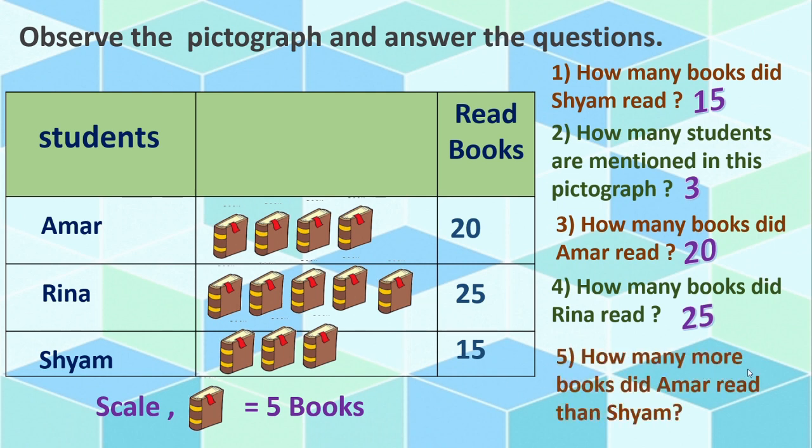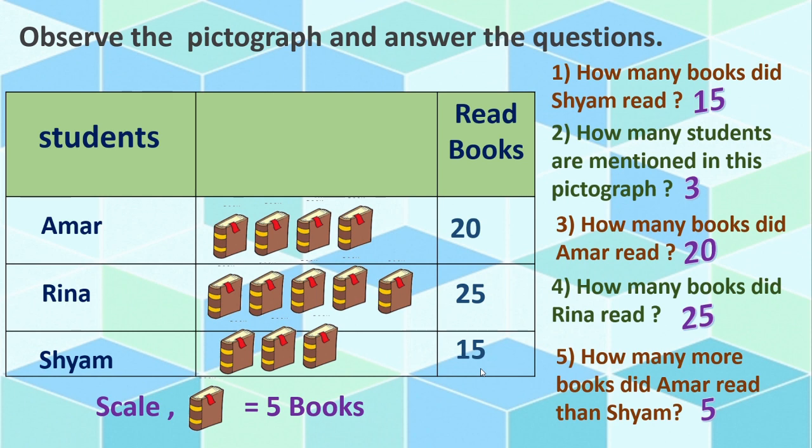Next, how many more books did Amar read than Sham? Amar read 20 books. And Sham read 15 books. Now we have to compare these 2 figures. So the difference is, yes, 5. So Amar read 5 more books than Sham.